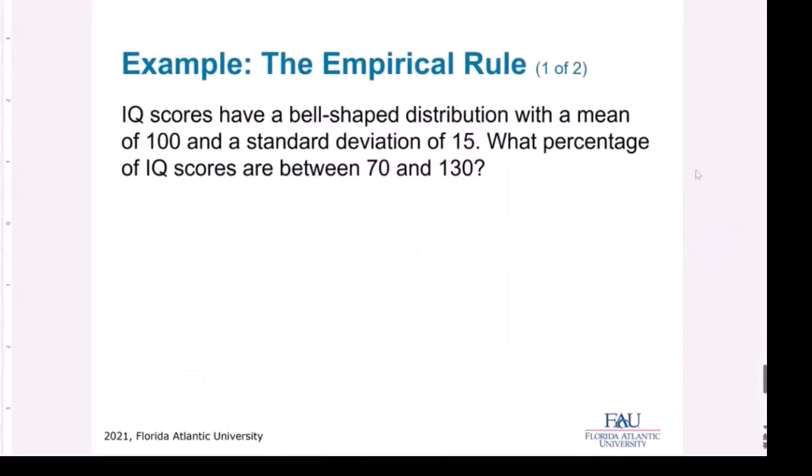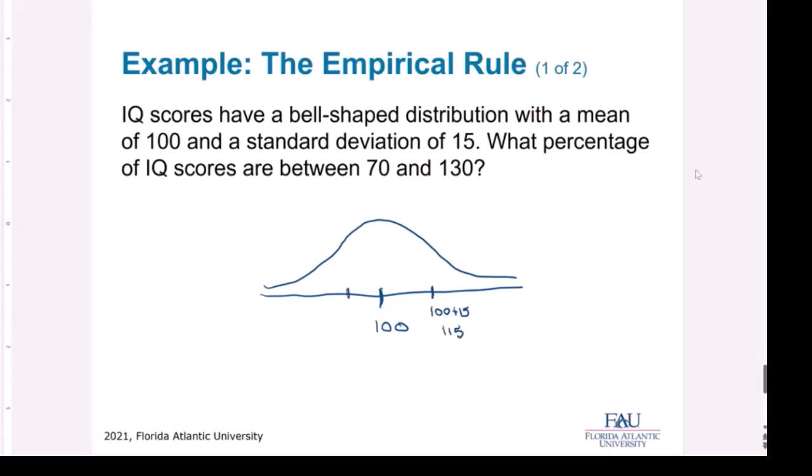IQ scores have a bell-shaped distribution with a mean of 100. That means in the middle, we have 100 and a standard deviation of 15. Let's say this is one standard deviation. This would be 100 plus 15, which is 115.